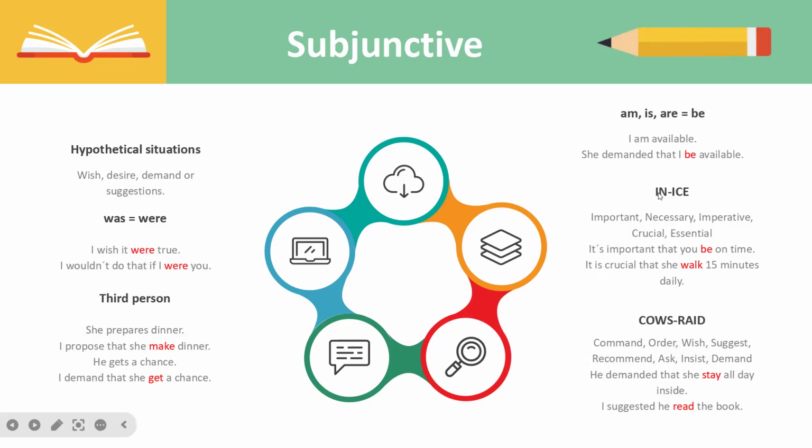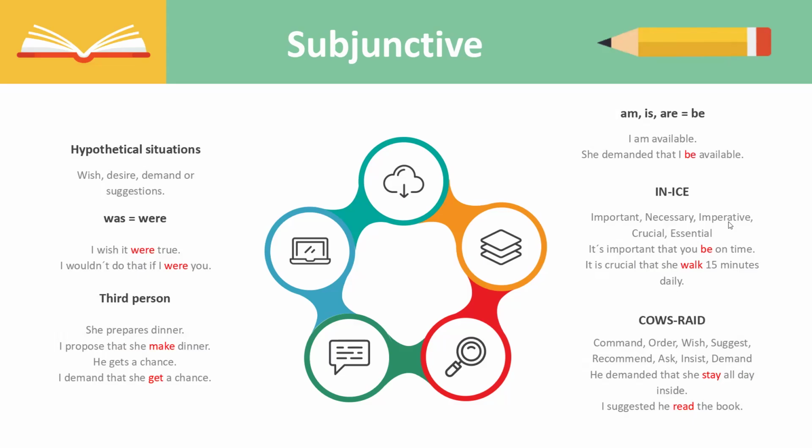Another thing, or tip. This is a very important tip for you to remember when you're going to use the subjunctive forms in English. And this is in ice, I-N-I-C-E. All of these letters stand for a specific expression or word in English. So the I stands for important. So whenever you start a sentence with, it is important that, you're using the subjunctive form. The N stands for necessary. If you say, it is necessary that, you're using the subjunctive form.